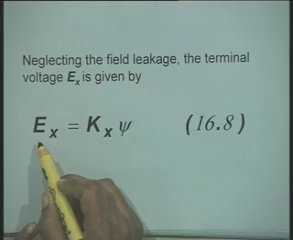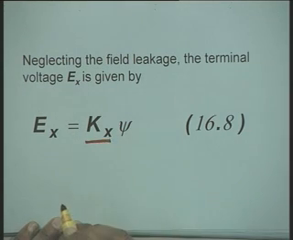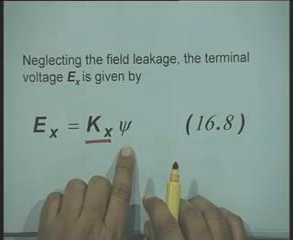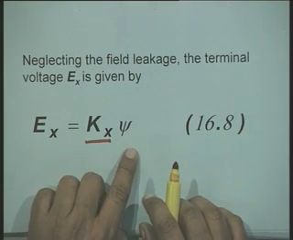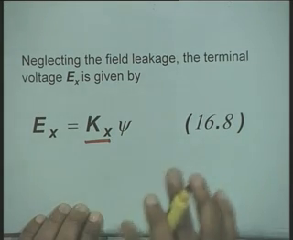The output voltage of the exciter is proportional to field flux linkage psi, and Kx is a proportionality constant. That is, the output voltage at the terminal of the DC exciter is directly related to the flux linkage of the field winding and is directly proportional. Now, this constant Kx depends upon the speed of the exciter. It also depends upon the design of the exciter and other parameters.